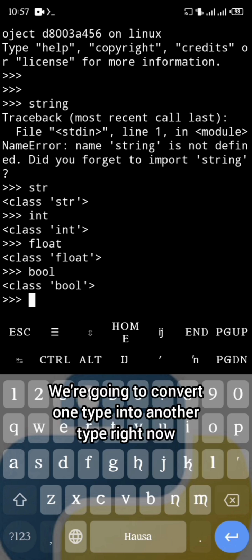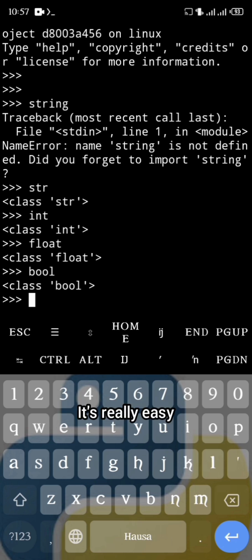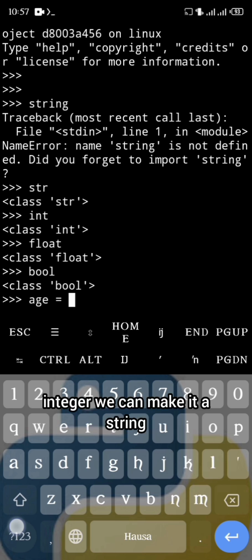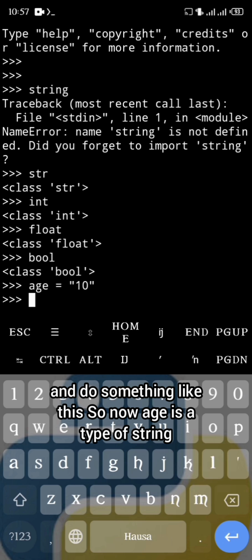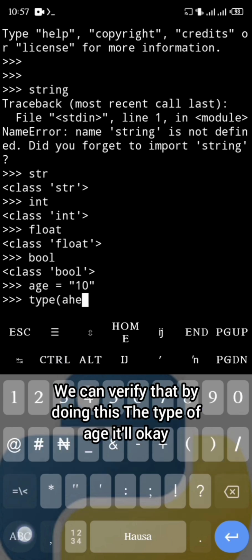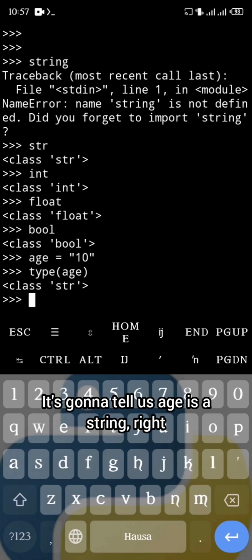We're going to convert one type into another type right now. So let's start with string to integer. It's really easy. All you have to do, let's declare a variable first. Say age equals, instead of making this an integer, we can make it a string and do something like this. So now age is of type string. We can verify that by doing the type of age. It's going to tell us age is a string, right?